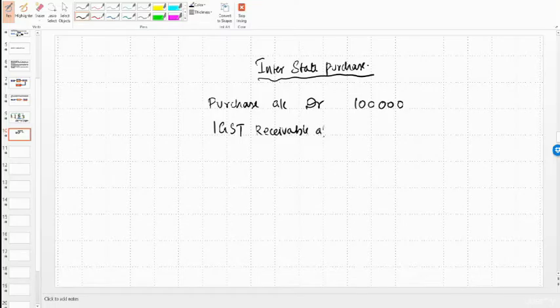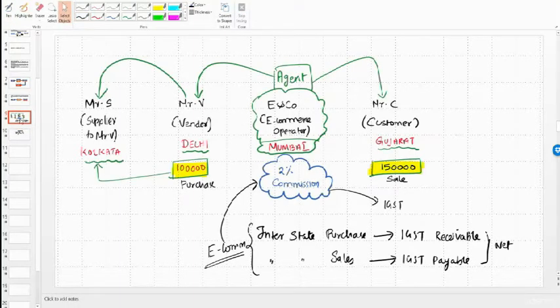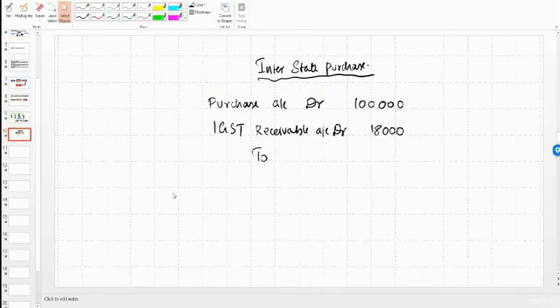receivable account debit 18,000 to Mr. Vendor. Who is the vendor here? Vendor is Mr. S, right? So we'll say to Mr. S account, which is 1,18,000. This is for interstate purchase.